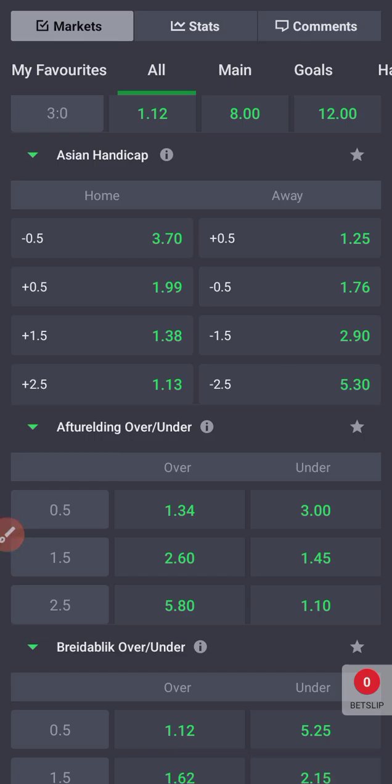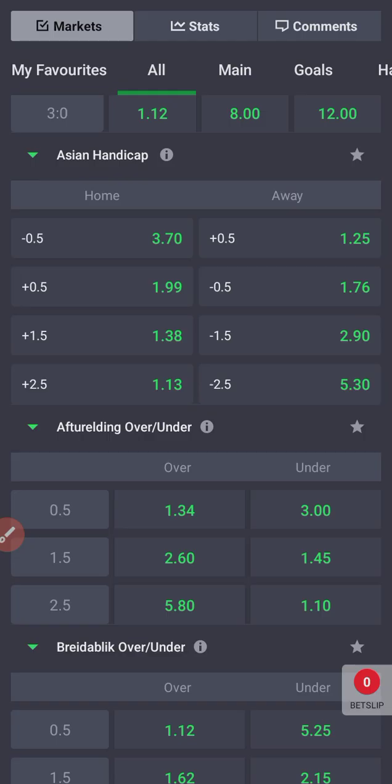Now, as you can see on the screen, we have Asian handicap for the home side: minus 0.5, plus 0.5, plus 1.5, plus 2.5. Now for the away side, we have plus 0.5, minus 0.5, minus 1.5, and minus 2.5. All right. So how would this bet win?